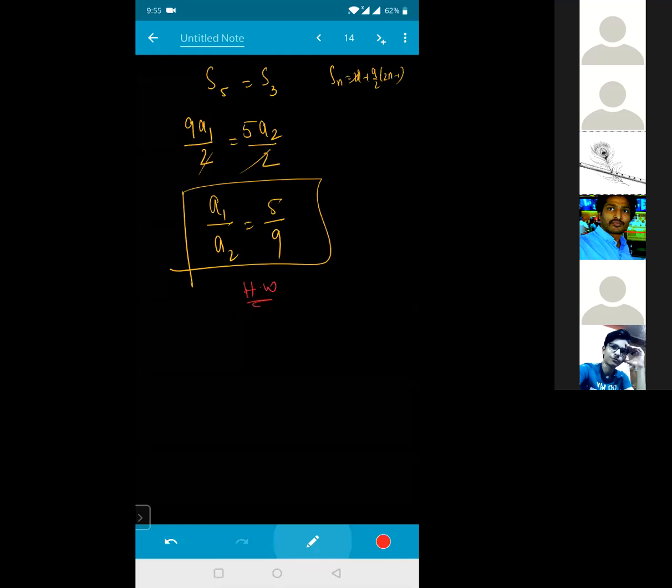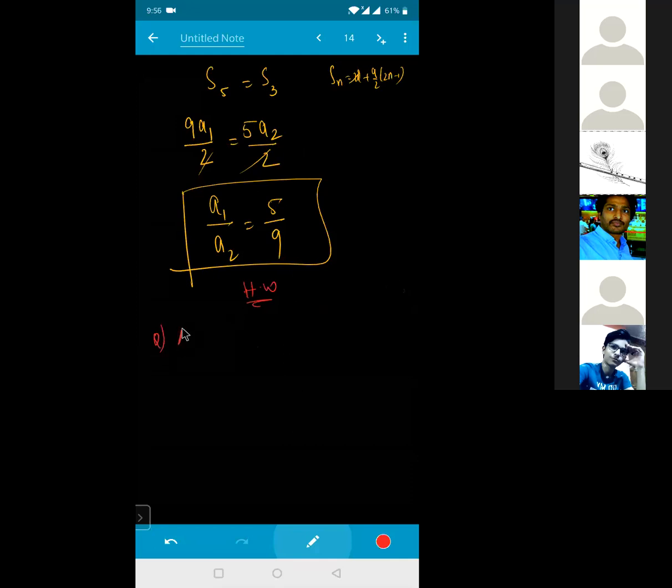Assignments I'll provide, or else I'll try to give you one reference for every chapter, and please try to do only that book so that it will be easy for everyone. And your revision is very important. Please don't be in a hurry of doing hundreds and hundreds of questions from the topics. Do 10-10 or 20-20 good questions on a topic, that's more than enough for me. Okay? Unnecessarily don't waste the time in doing very big questions.